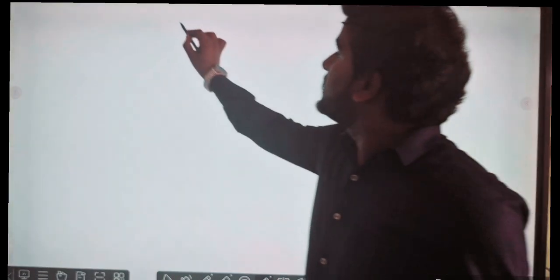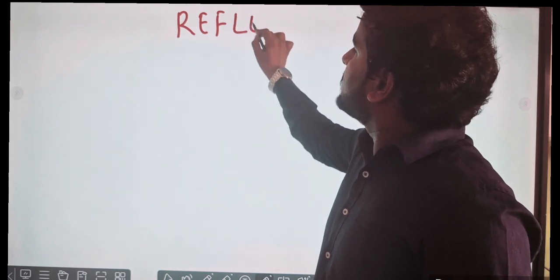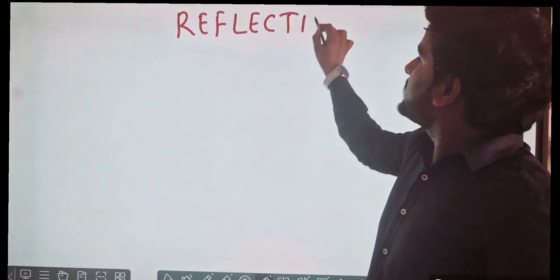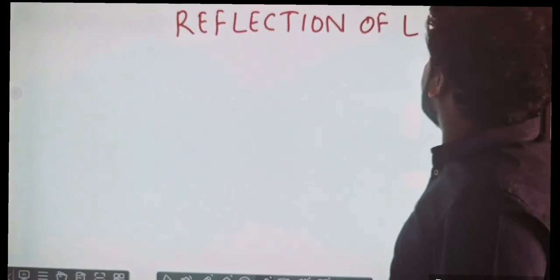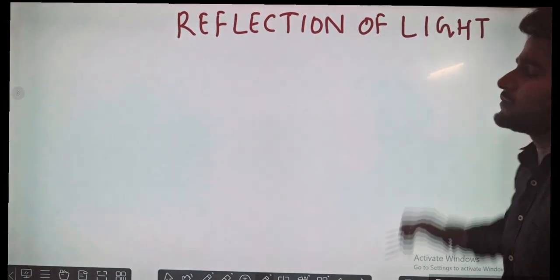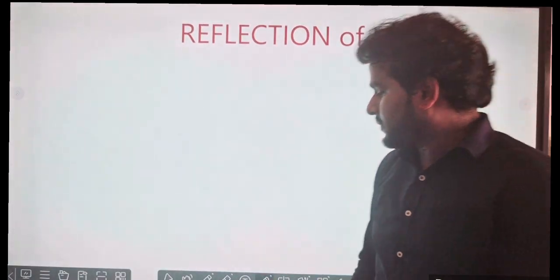Now we will go to the next part of the concept, that is reflection of light. So let me write it. Reflection of light. Clear? A very simple phenomenon we are observing.